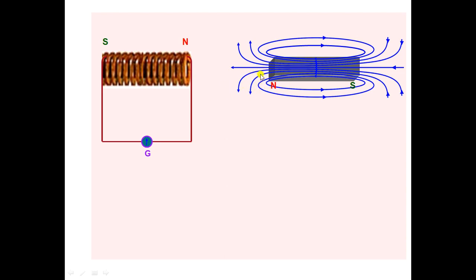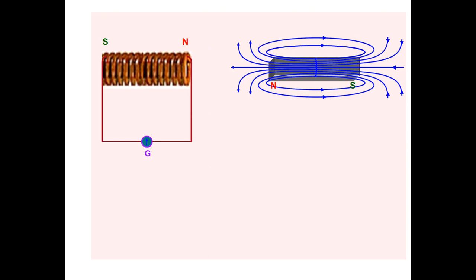The magnetic field lines are present as represented here, and whenever the N pole comes closer to this coil, this coil end behaves like an N pole and it opposes the motion of the magnet.